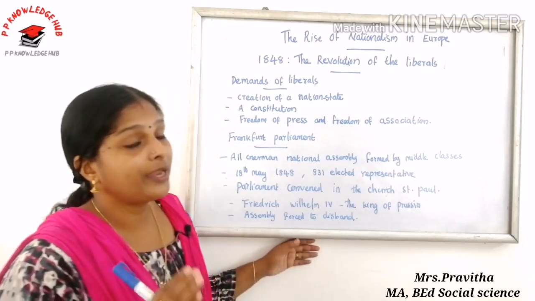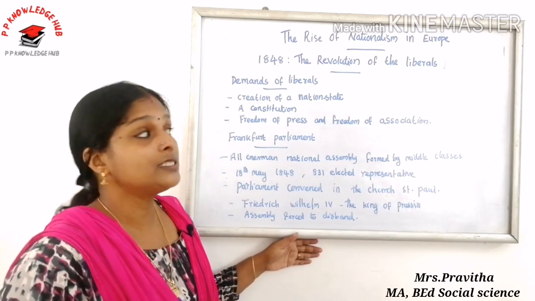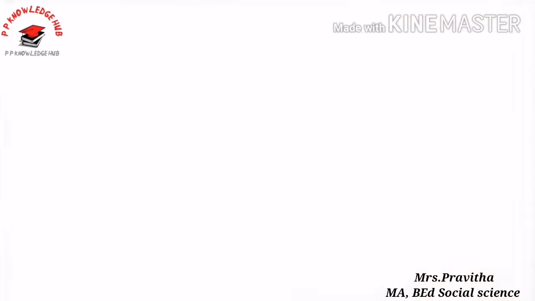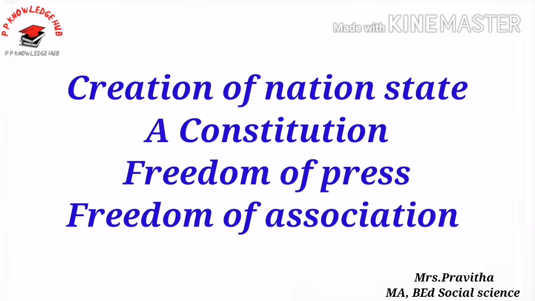So what are the main demands of the liberal nationalists? Their main demand was the creation of a nation state on parliamentarian principle, and they demanded a constitution, freedom of press and freedom of association. So these are the main demands of the liberals.